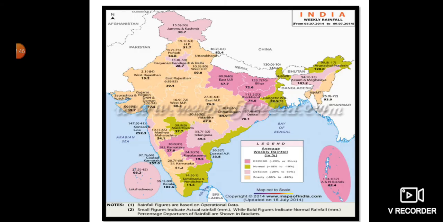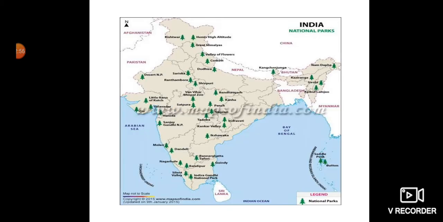Then here this is a thematic map. This map is showing us the weekly rainfall in India. Okay. Then this map is telling us about the national parks in India. All these green trees, wherever you see them, these are all the national parks of India.